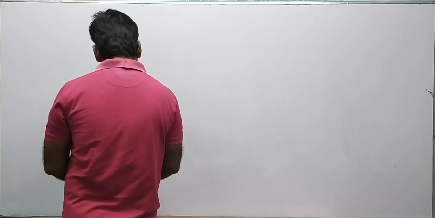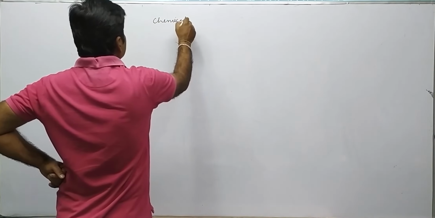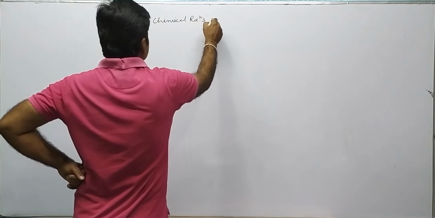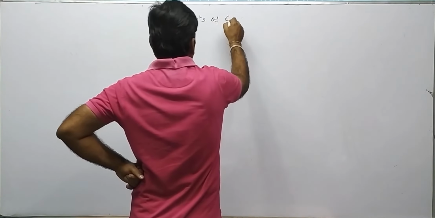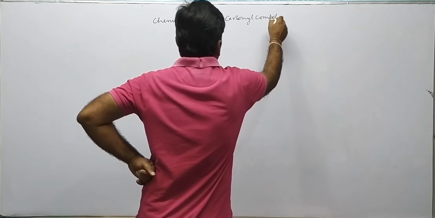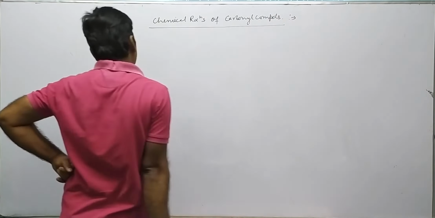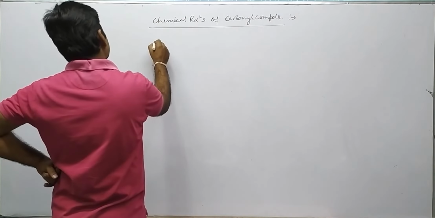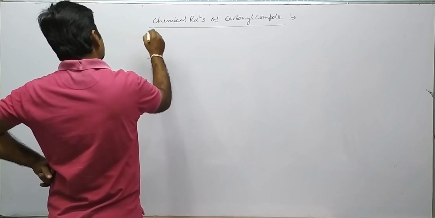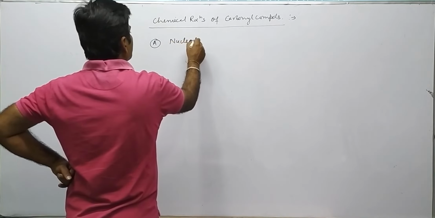Now next is chemical reactions of aldehydes and ketones. In carbonyl compounds, there are the following types of reactions. First is nucleophilic addition reaction.